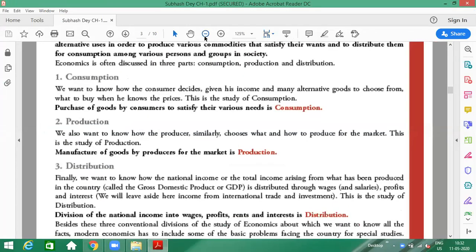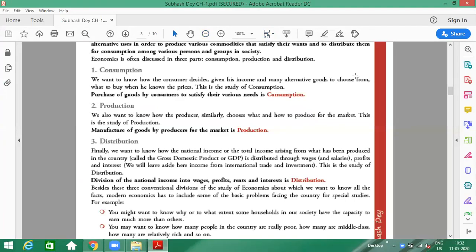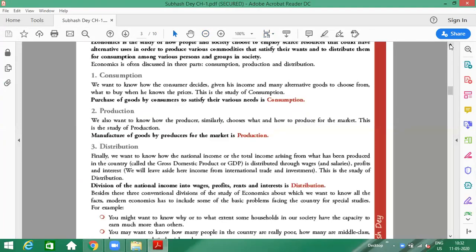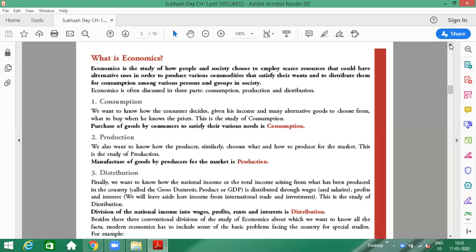Okay. So next is the topic consumption, production, and distribution. Three things that we have to discuss in economics. Actually, economics can often be discussed in three parts: consumption, production, and distribution. What is consumption? We all know what consumption is. Consumption is about consuming various goods and services. It's an activity which is done by the consumer.